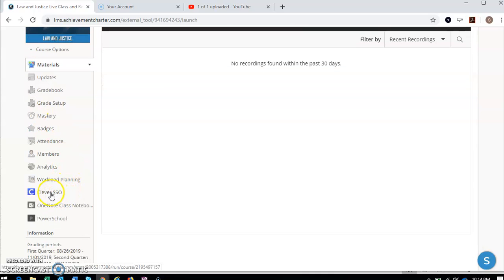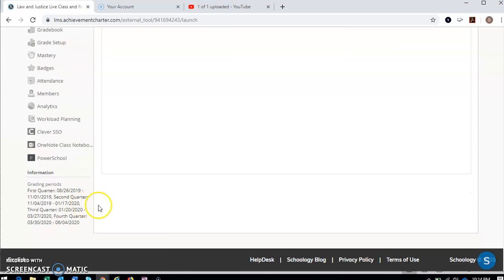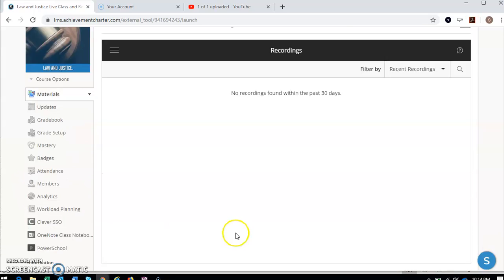And then down here, we have Clever SSO for our former students, or returning students, I should say. This used to be one login SSO, so the school did change it, but that's where you can still find Achieve 3000, and a lot of the other information we might be using. But don't worry about that too much right now. If we need to use it, I'll definitely explain that, okay? Also, we have our grading periods. You can find out the dates for the quarters and things like that.